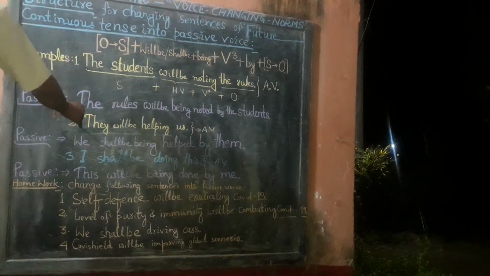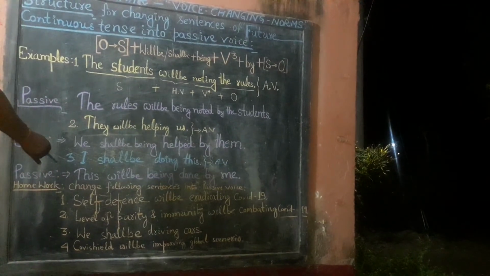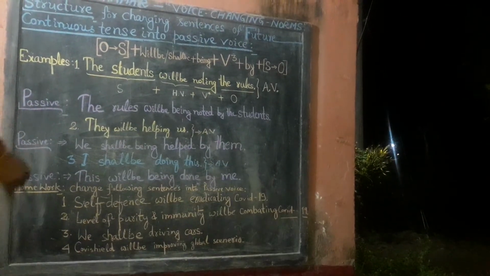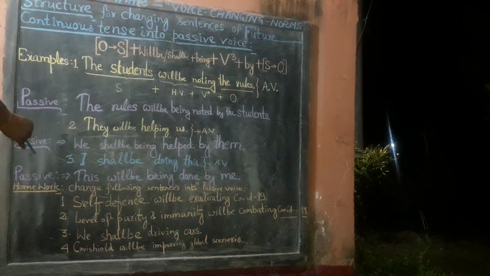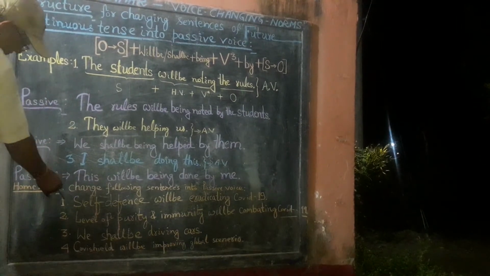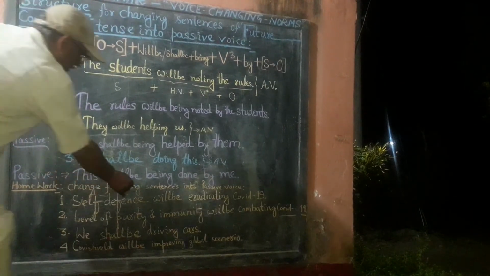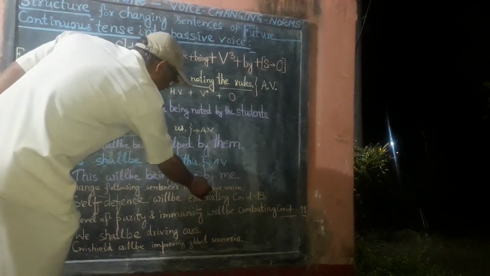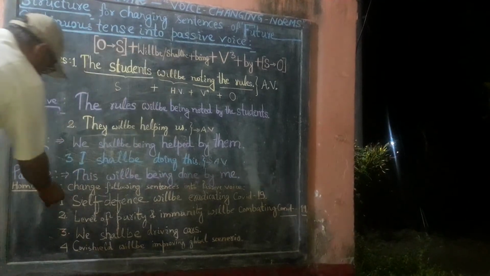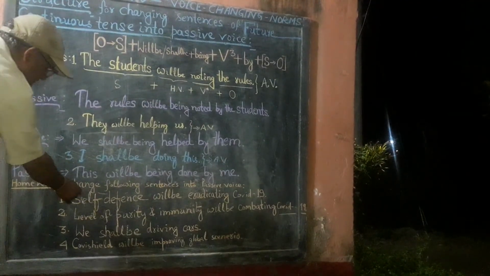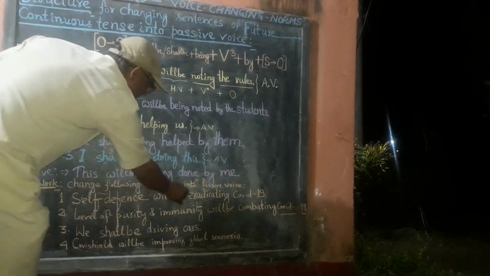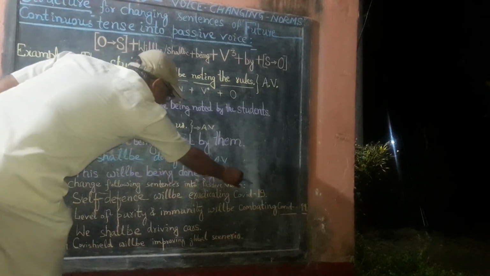For better clarification, we need to change more and more sentences. So four sentences have been given here as homework. Change the following sentences into passive voice. First sentence: self-defense will be eradicating COVID-19.